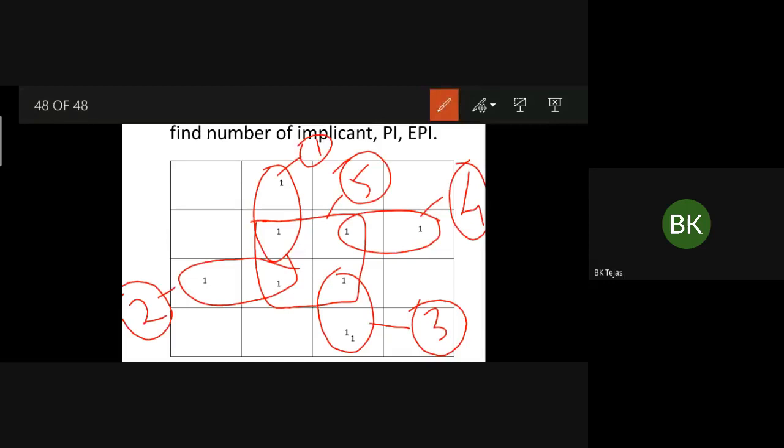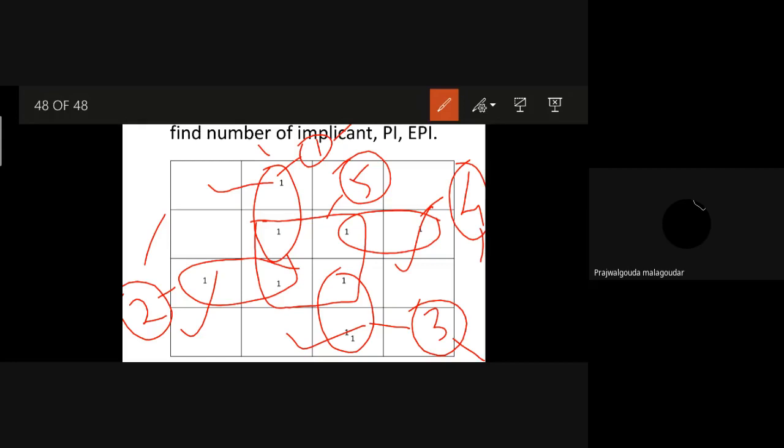Okay, now what are essential prime implicants? How many essential prime implicants are there? 4, ma'am. Okay, correct. So see, this one, this one, and this one. Your essential prime implicants become group number 1, group number 2, group number 3, and group number 4. Is that understood now? What is meant by implicant, prime implicant, and essential prime implicant? Everyone is clear with this? Yes, ma'am.